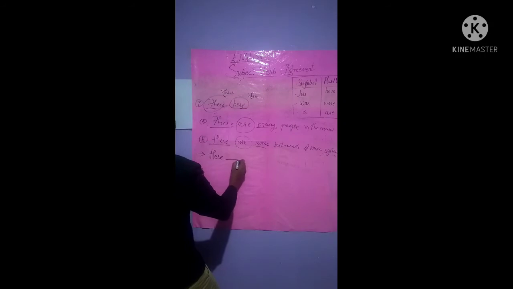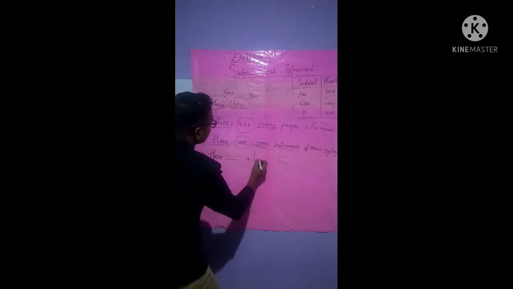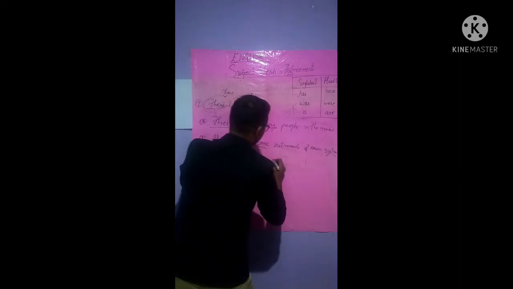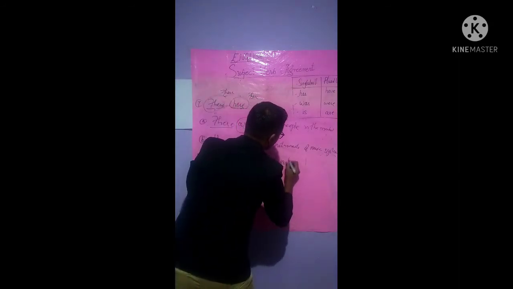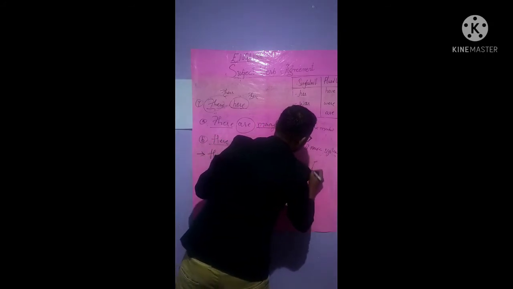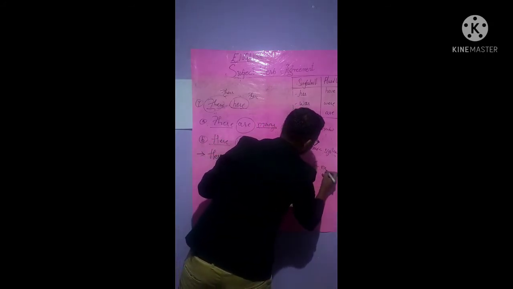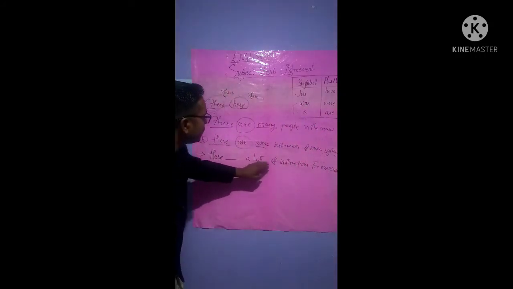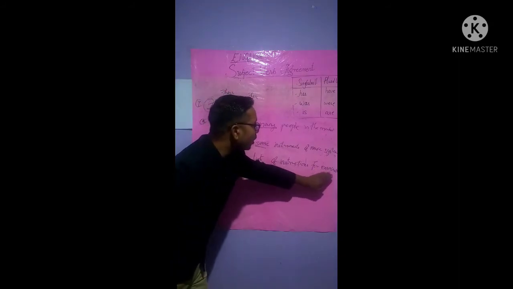Now you see here another example. Here is a list of instructions for examination, isn't it? Here is a list of instructions for examination.